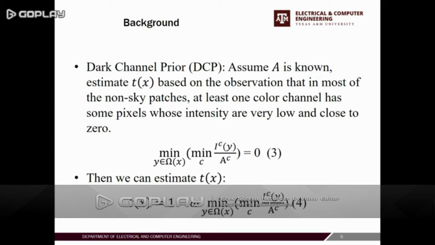And from the principle of dark channel prior, we can get equation 3. And using equation 3, we can estimate medium transmission by equation 4.